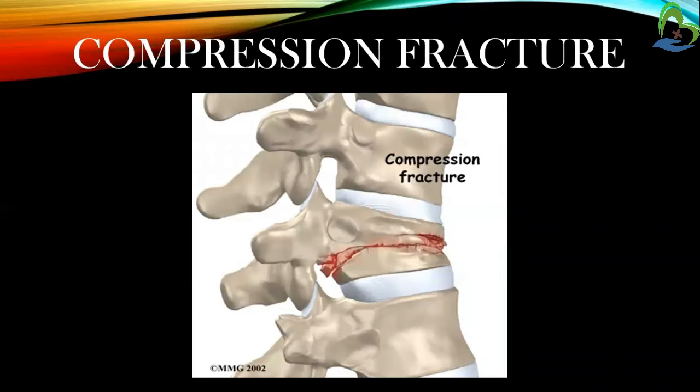Compression fracture is a fracture caused by compression, the act of pressing together. Compression fractures of the vertebra are especially common with osteoporosis. In osteoporosis the bone is weakened, so due to that the compression fracture occurs.